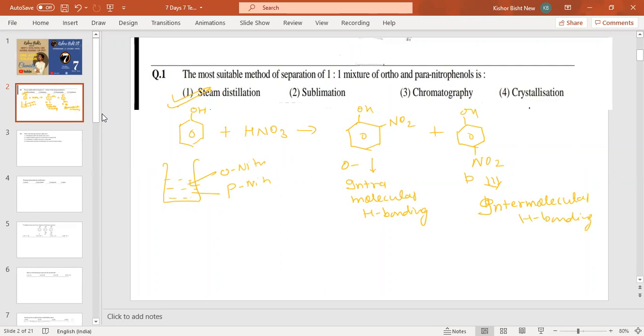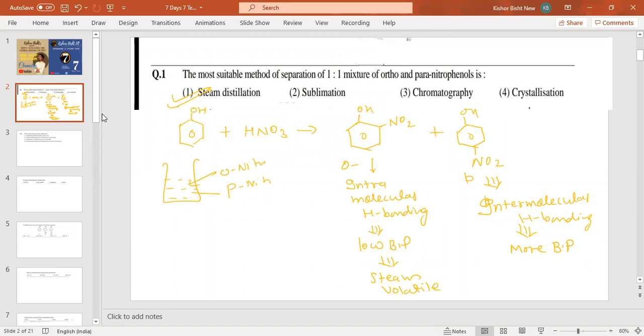The intramolecular hydrogen bonding gives low boiling point. While in comparison to orthonitrophenol, paranitrophenol has a higher boiling point. So orthonitrophenol will be steam volatile in respect to paranitrophenol.